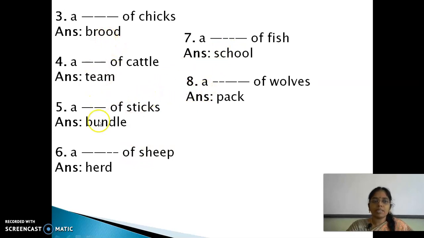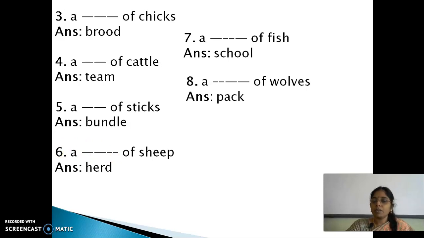I hope it is easy for you. One more question: a dash of puppies, a litter of puppies. A dash of students, a class of students. Fantastic.